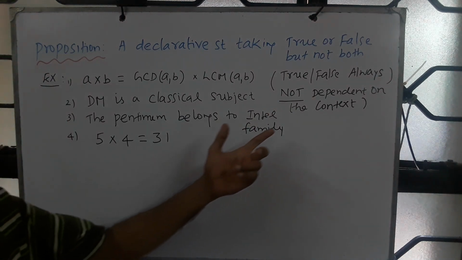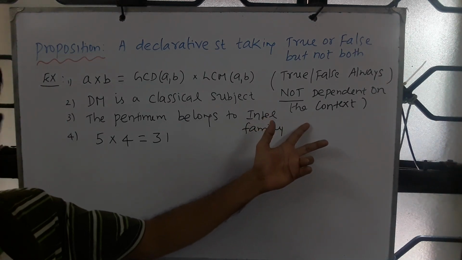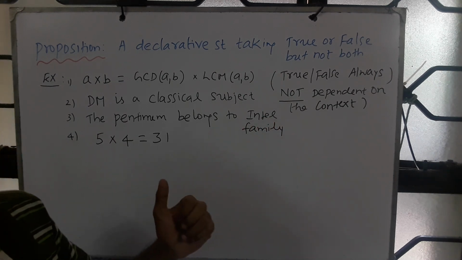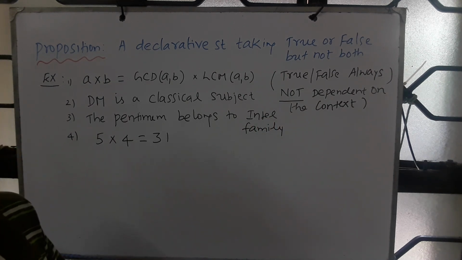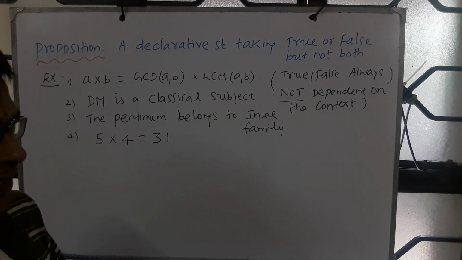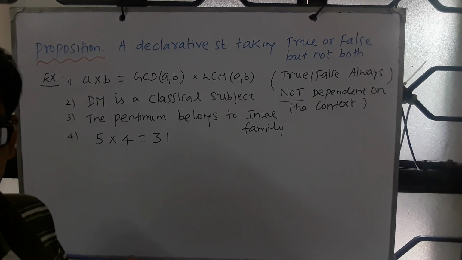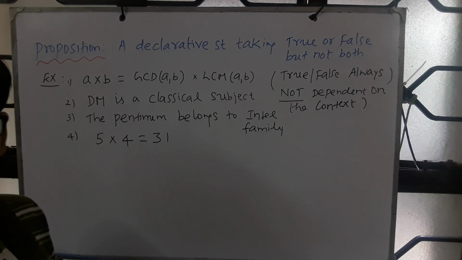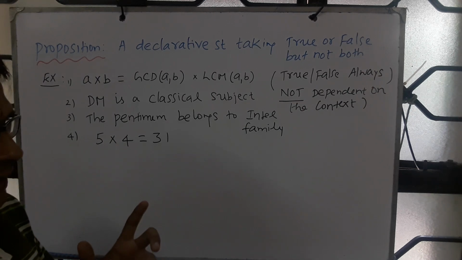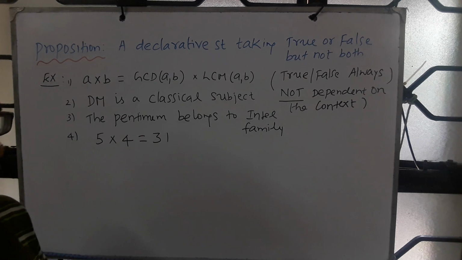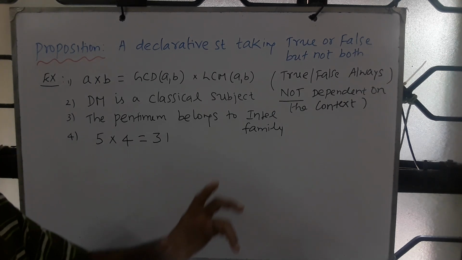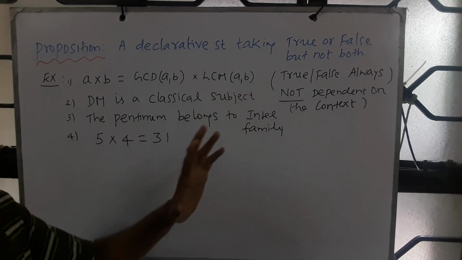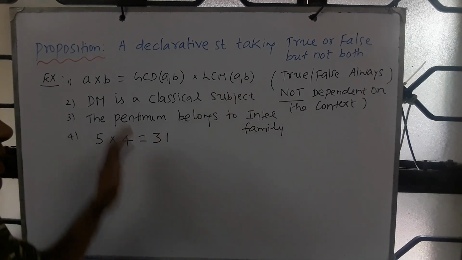The other example we have seen, say today is Monday, is context dependent. It depends on the day of the week. If you look at the statement on a Monday, then the statement is true, and if you look at it on some other day, the statement is false. So which means the statement can take both true and false. So it's a declarative statement, but because it is taking both, we don't categorize it under proposition.